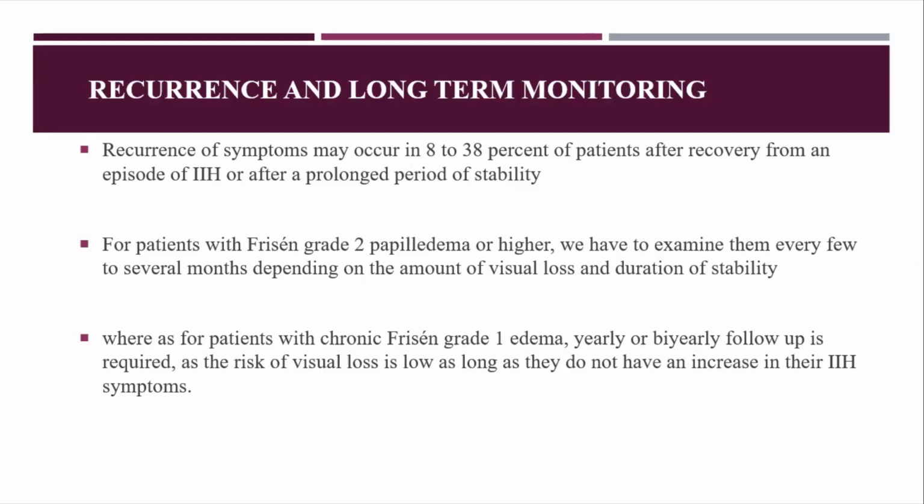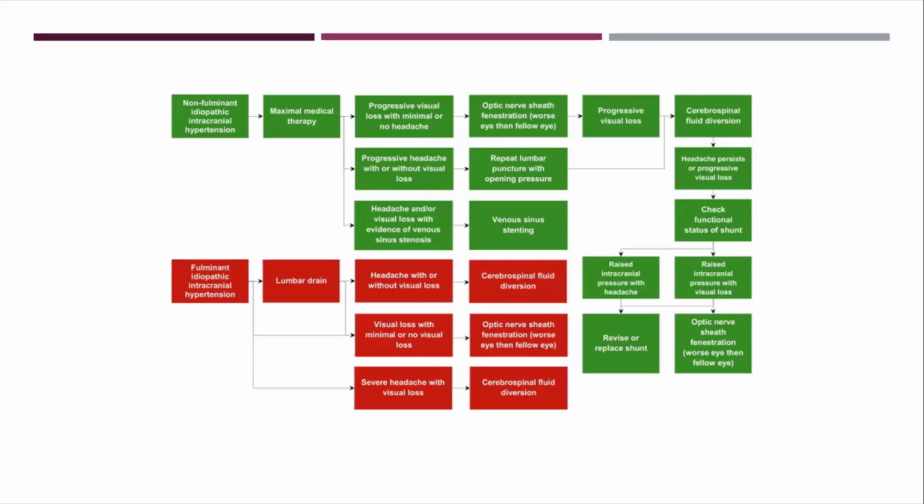So how to monitor this IIH patient? Recurrence and long-term monitoring: recurrence of symptoms may occur in 8 to 38% of patients after recovery from an episode of IIH or after a prolonged period of stability. For patients with grade 2 papilledema or higher, we have to examine them quite frequently for a few or several months, depending upon the amount of visual loss and the duration of stability. Those with grade 1 or minimal visual loss, we can follow up annually or biannually, and we have to monitor them. So this is a very good flow chart.